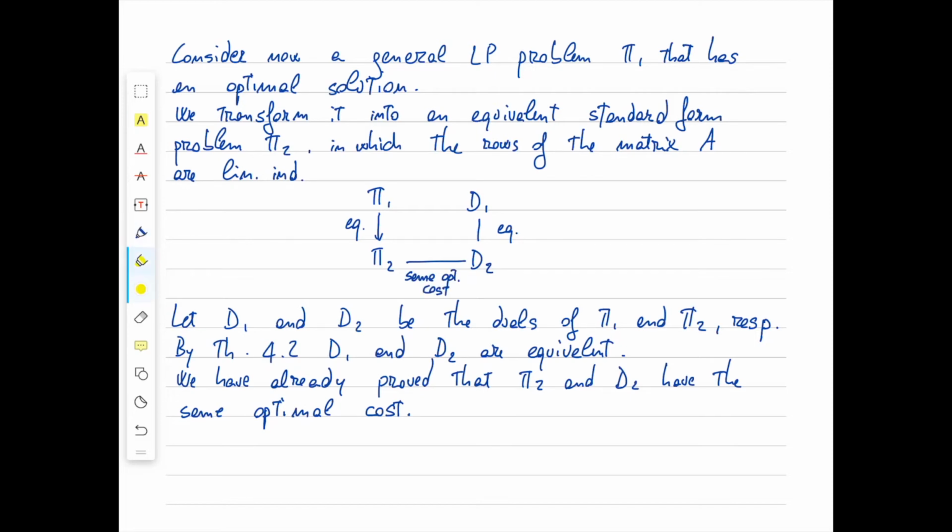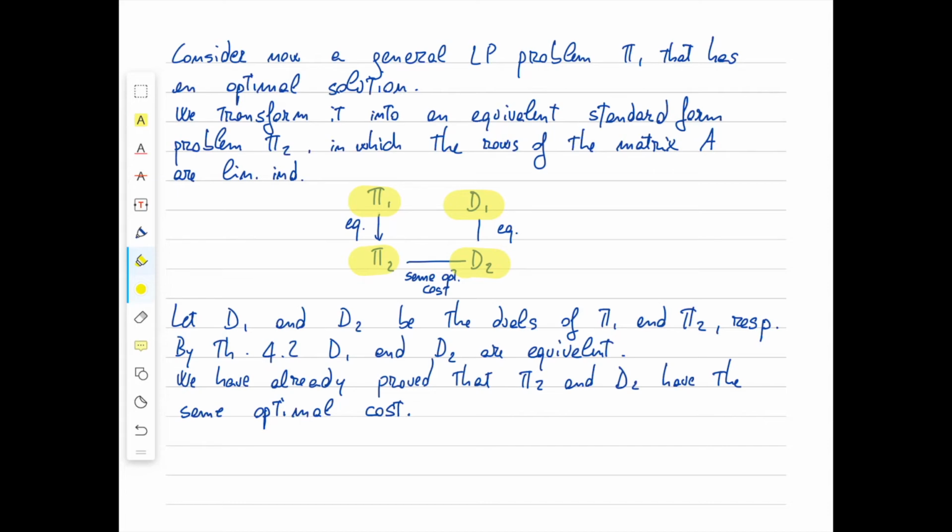Now we're almost done. We want to show that pi1 and D1 have the same optimal cost. We know that pi1 has the same optimal cost as pi2 because they're equivalent. Now pi2 has the same optimal cost as D2. And finally, we know that D2 has the same optimal cost as D1 because they are equivalent.